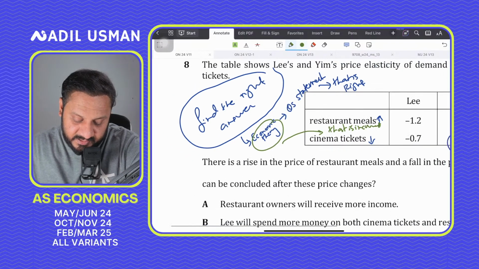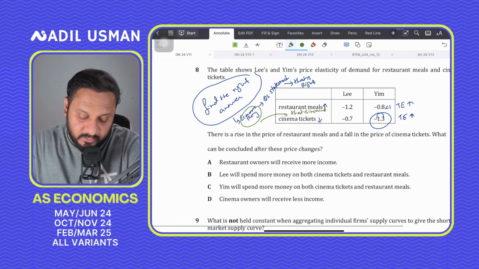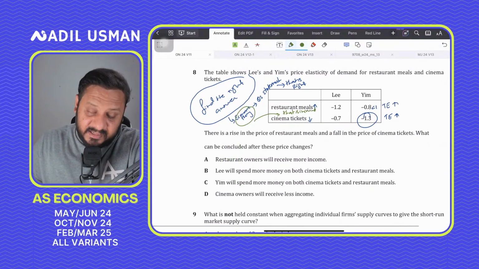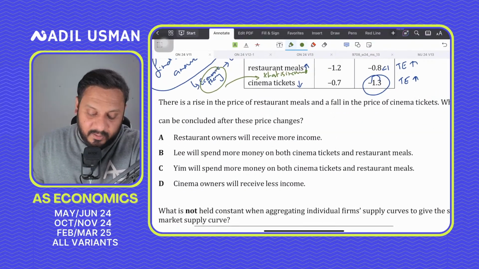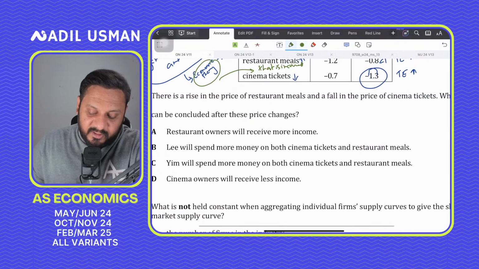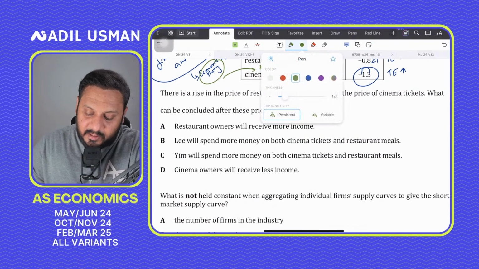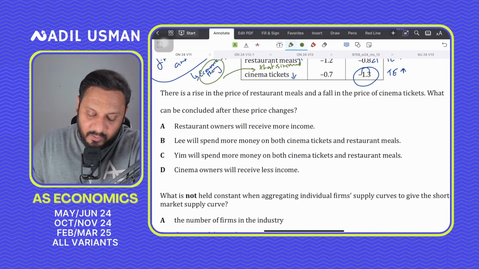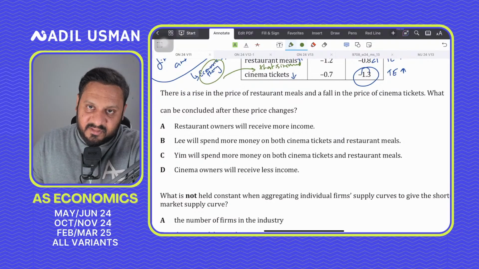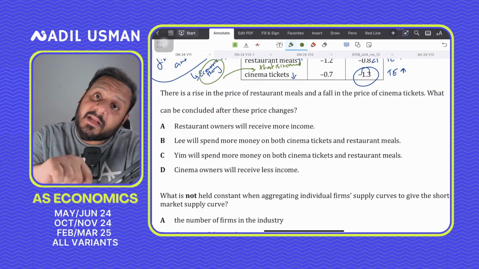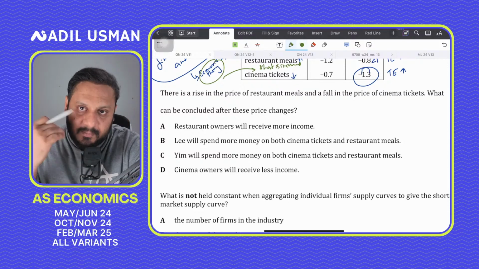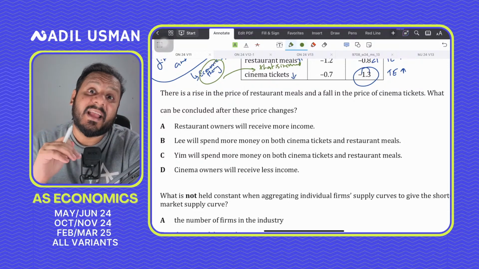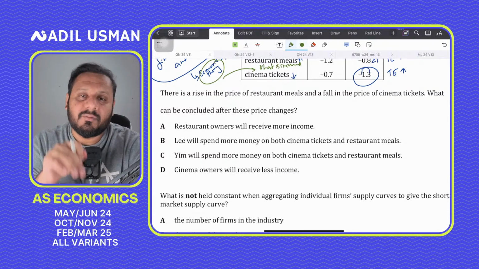If they're saying that what can be concluded, how do you do that? What should be the change? What will the thought pattern be? The thought pattern would be that you will say, okay, fine. Instead of me trying to find out what can be concluded after these price changes, I will find out what cannot be concluded. As in, instead of thinking that what can be concluded, I will try to find out what cannot be concluded.